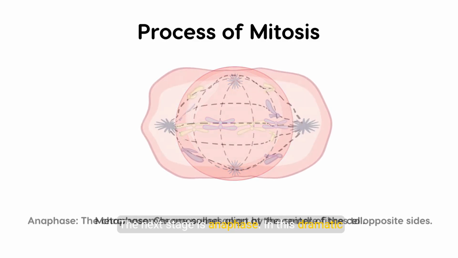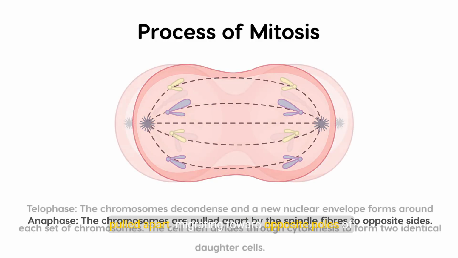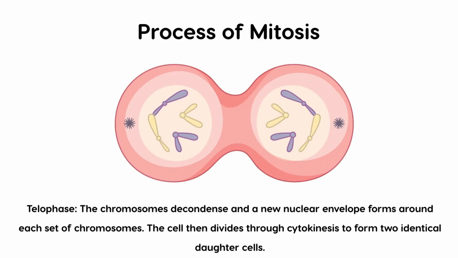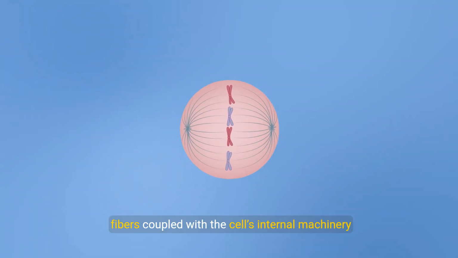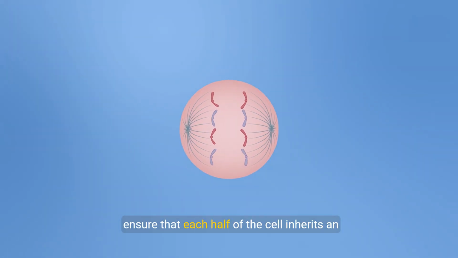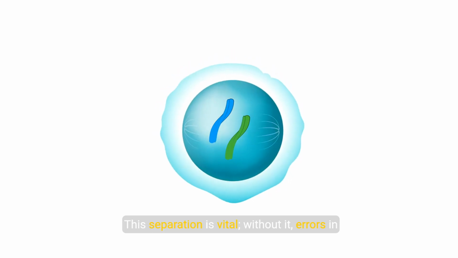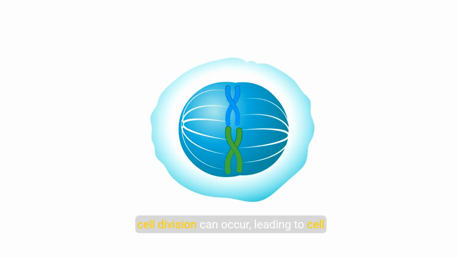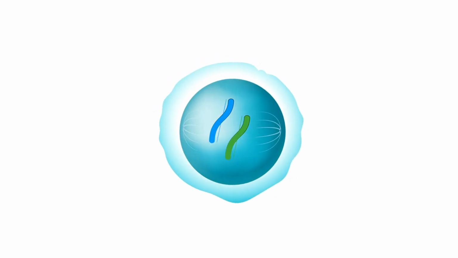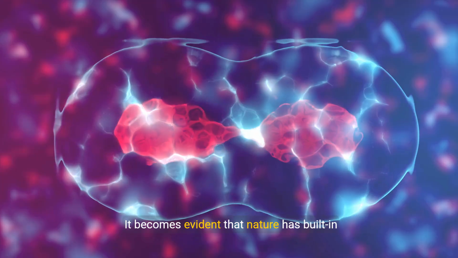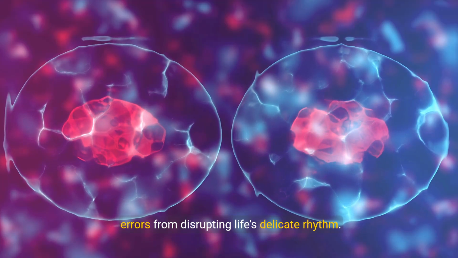The next stage is anaphase. In this dramatic phase, previously paired sister chromatids are pulled apart, migrating toward opposite poles of the cell. Like a tug-of-war with balanced forces, spindle fibers coupled with the cell's internal machinery ensure that each half of the cell inherits an accurate copy of the genetic material. This separation is vital. Without it, errors in cell division can occur, leading to cell malfunction or even contributing to conditions like cancer. It becomes evident that nature has built in checks and balances to maintain order and prevent errors from disrupting life's delicate rhythm.